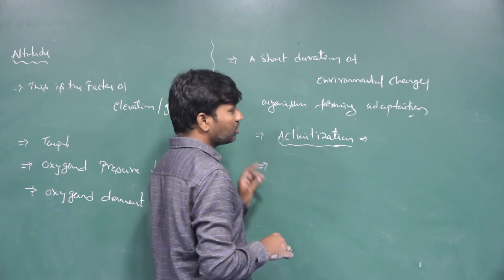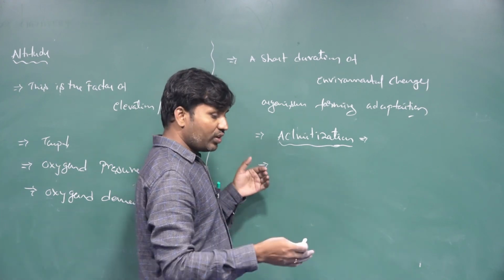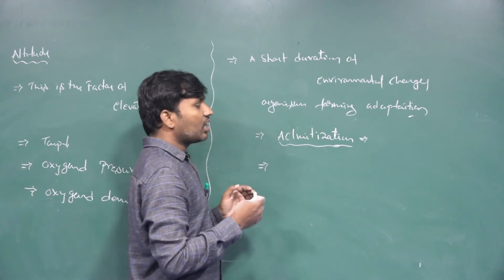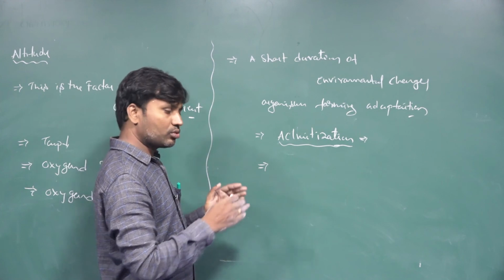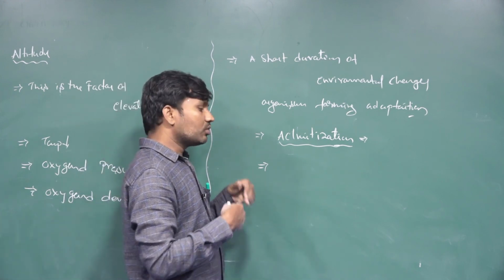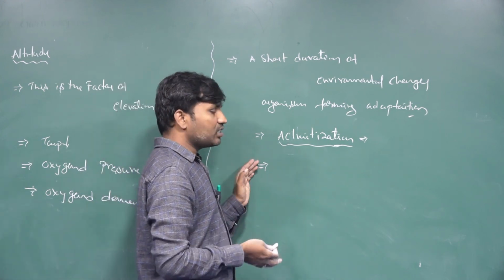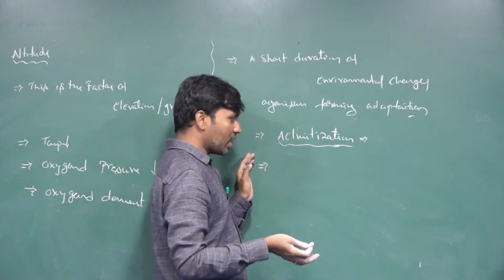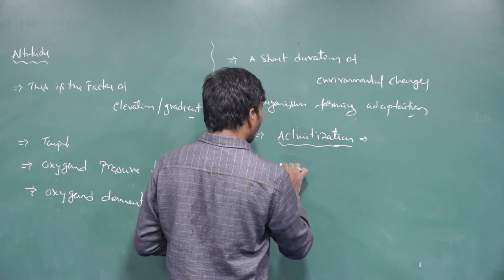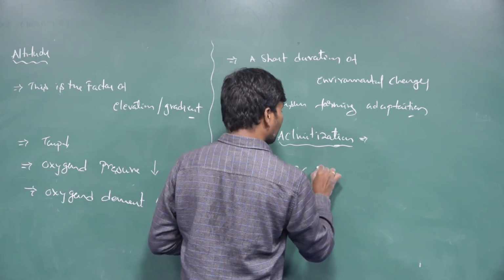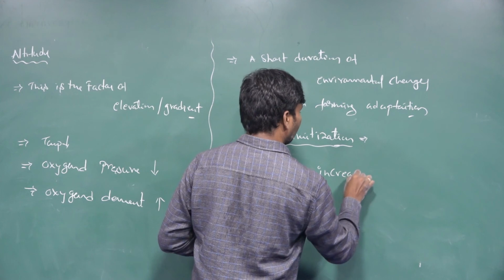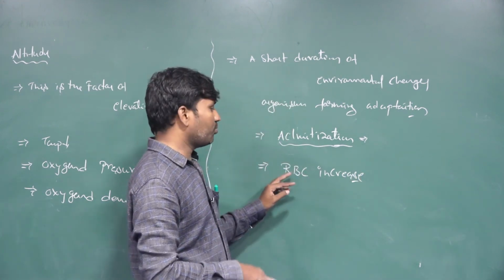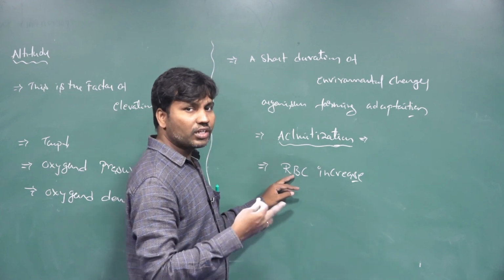Suppose any one person is moving from a lower altitude to a higher altitude. Automatically, after a few days, to withstand and stabilize in that new habitat, that person's RBC is going to increase. That is, the number of RBC in their body is going to increase. Why?